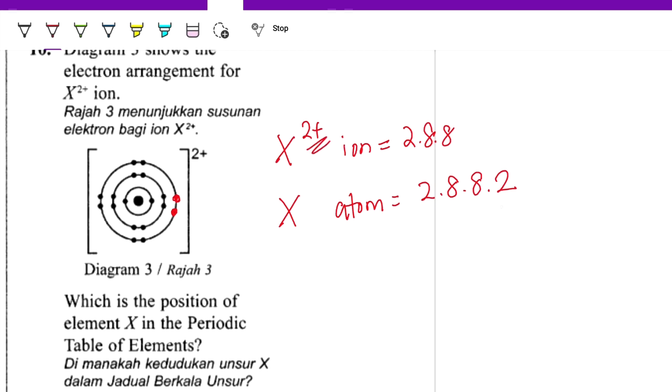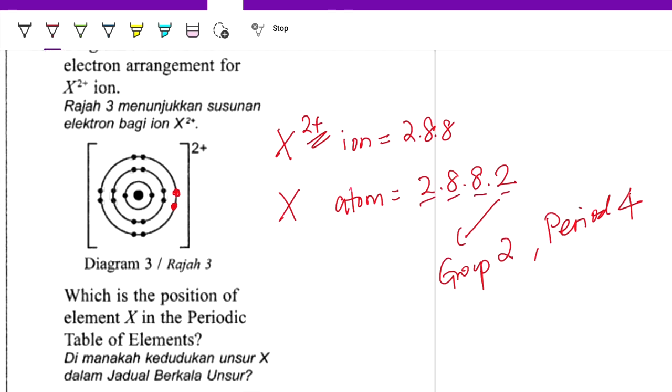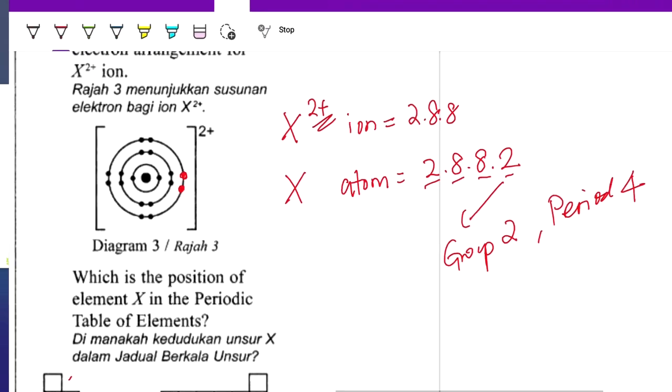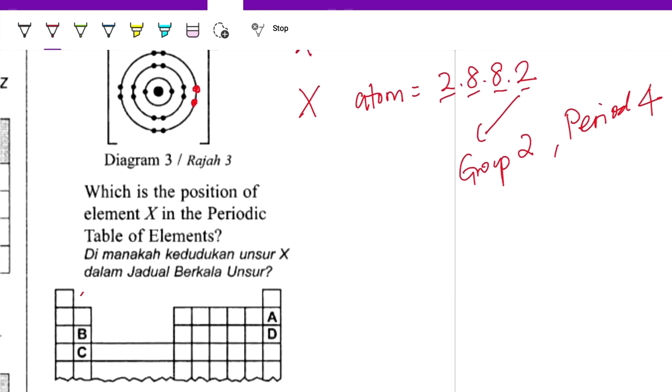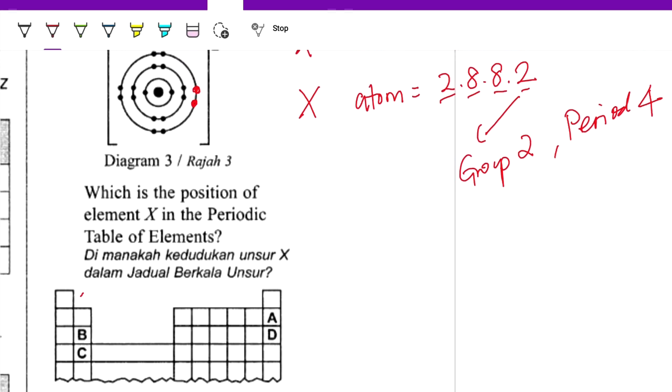So meaning that here we know that it is in group 2, then period 4, because 4 shells are occupied with electrons. So where is the position of the element X? Group 2, not group 18. Then period 4. So period 1, 2, 3, 4. So C should be the answer.